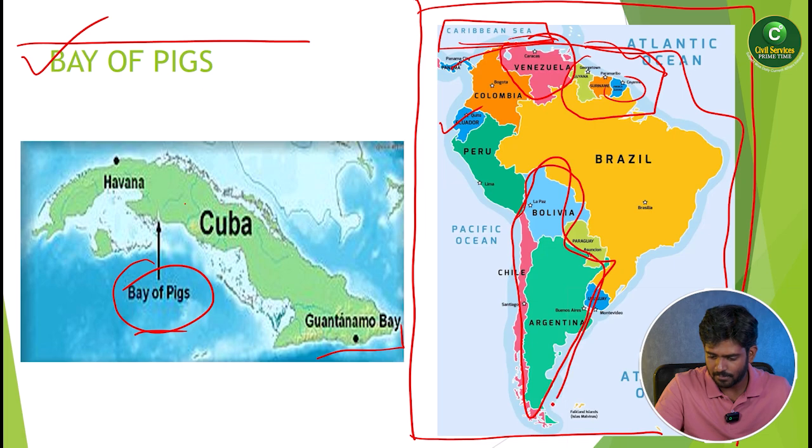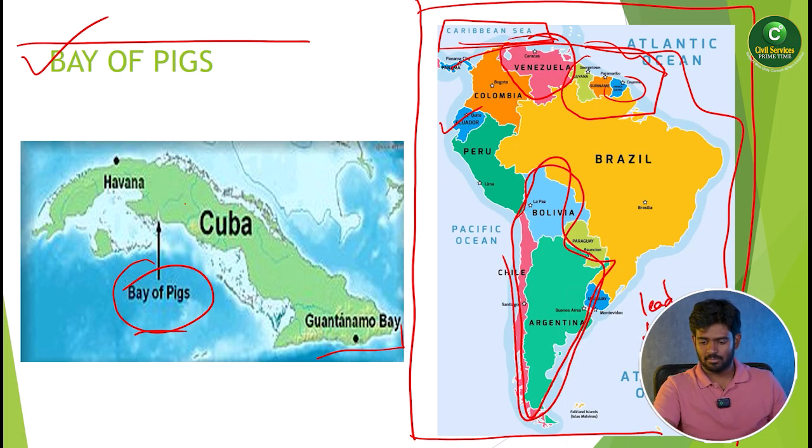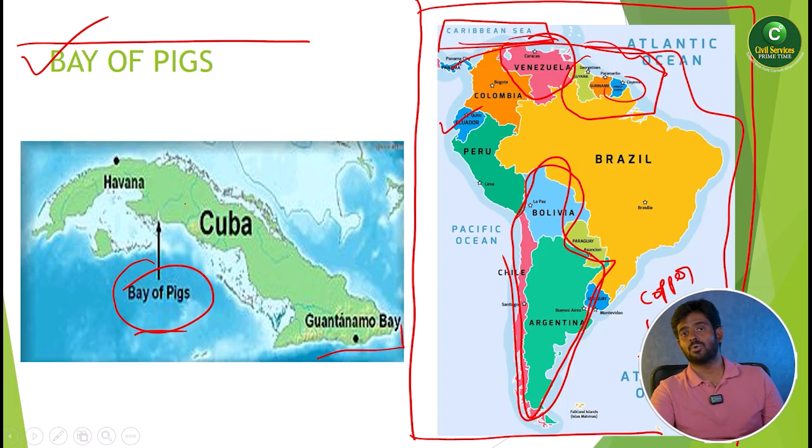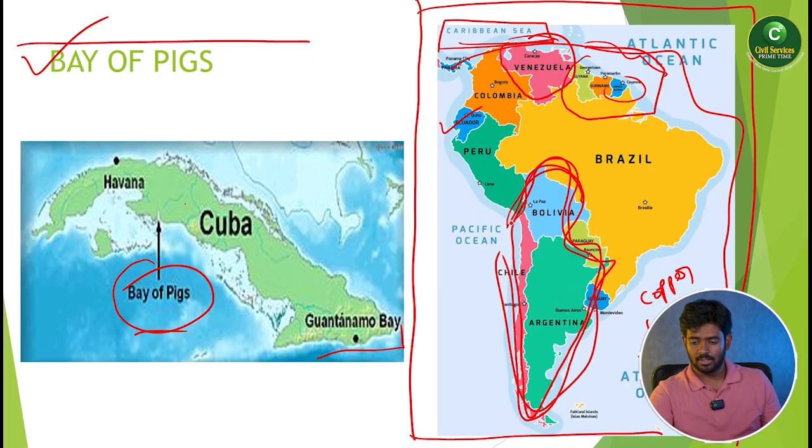We call them the copper triangle, or cone-shaped countries. In these three countries you can easily find huge copper and a lot of mineral sources in South America.